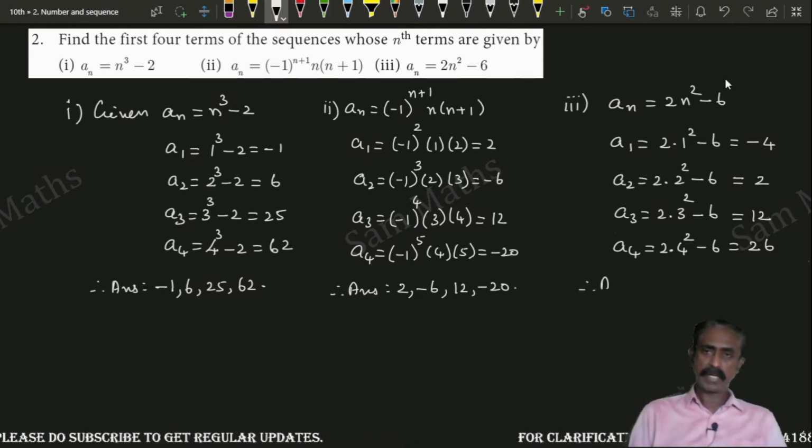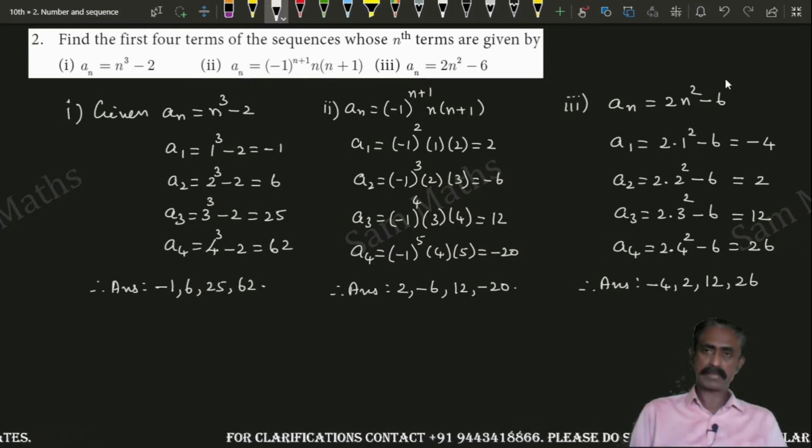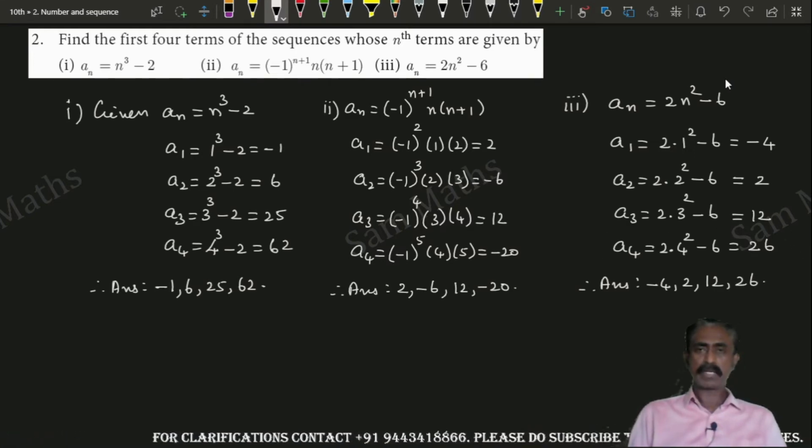Therefore, the first 4 terms are minus 4, 2, 12, 26. These are the required values.